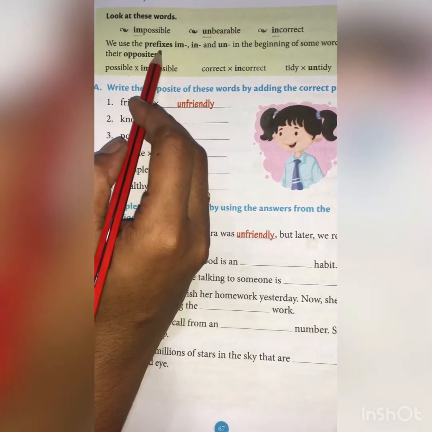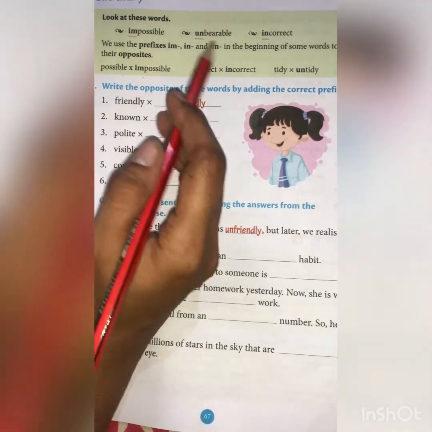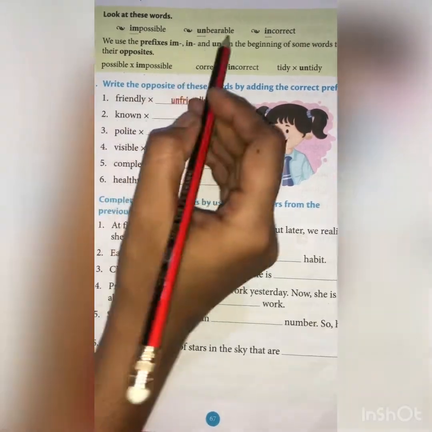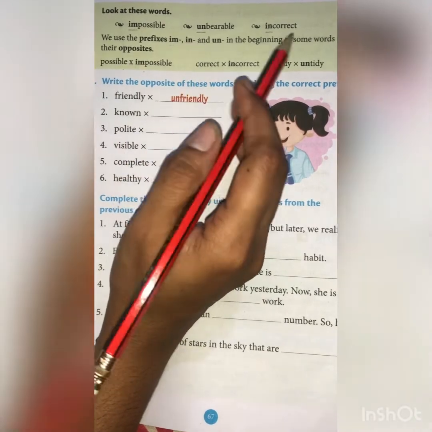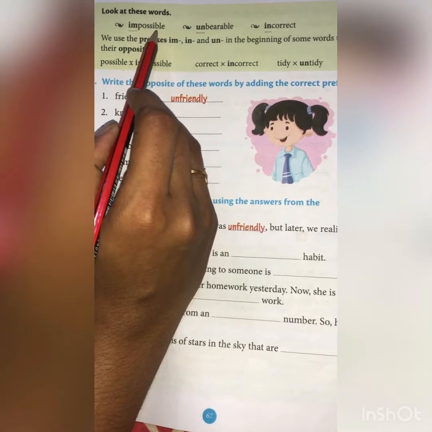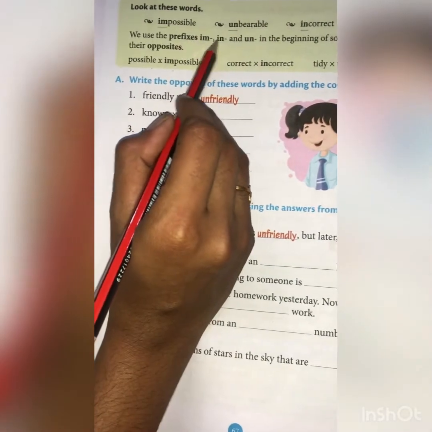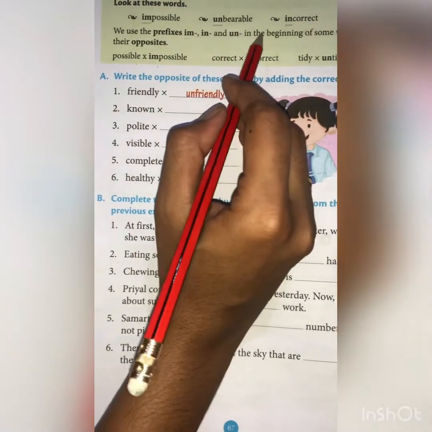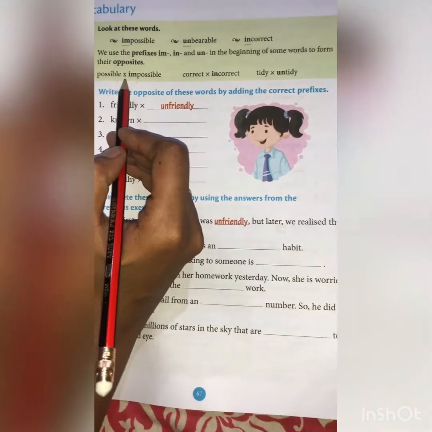So what we said? Yes, we can add prefixes. What is meant by prefixes? Yes, the words that we can add before a word. Not a word, okay? Like this, im, in, un. So if we add something before a word, we can say that is a prefix. Okay. So we use the prefixes im, in, un in the beginning, the starting of some words to form their opposites.